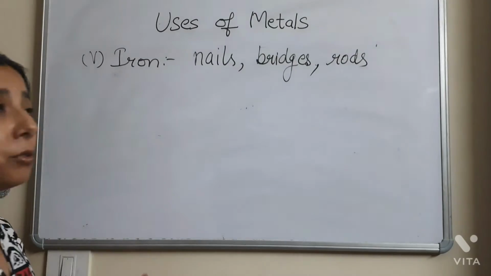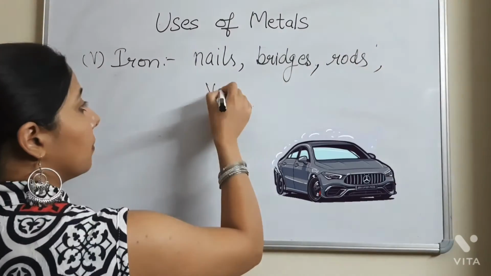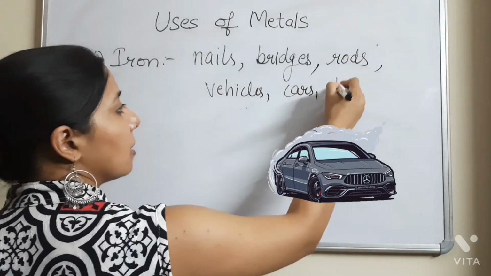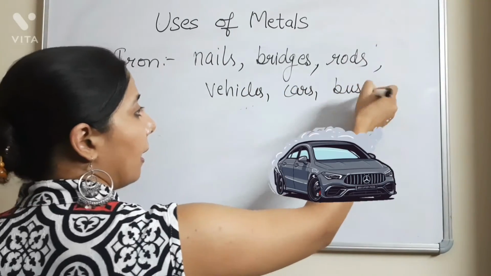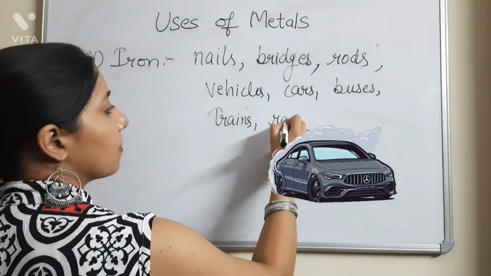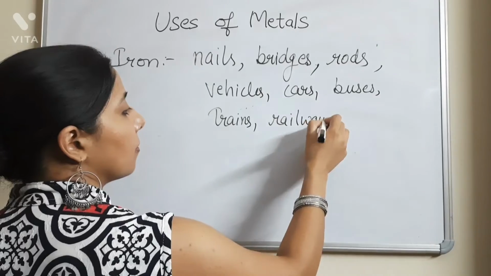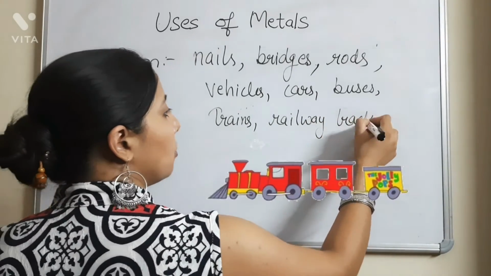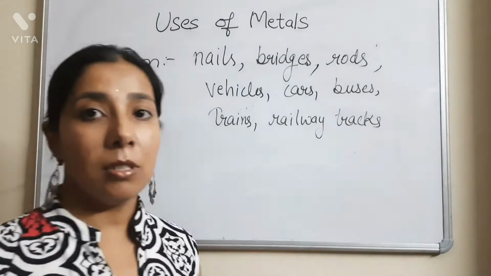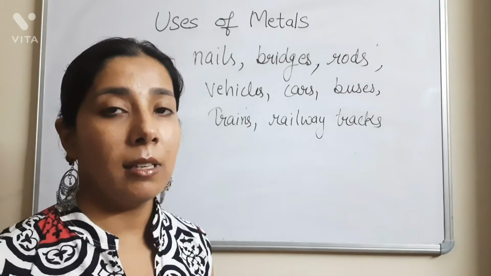Iron metal is also used in making vehicles, like cars, buses, and even trains and the railway tracks. So these are the uses of iron metal. This iron metal is used in extensive ways in our life.